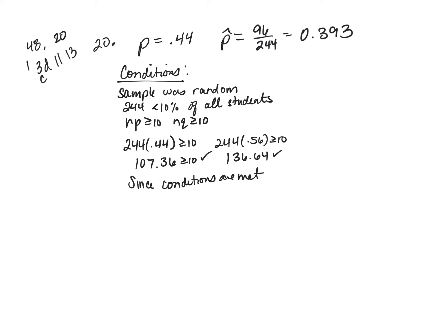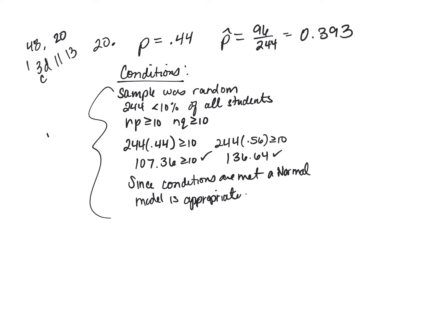Kylie: So when we're doing the CLT condition, do you just say that it applies to the... You will say the sample size of 25 or 50 or 244 is large enough to apply the central limit theorem. Has to be greater than 25. So then we say, since conditions are met, a normal model is appropriate.